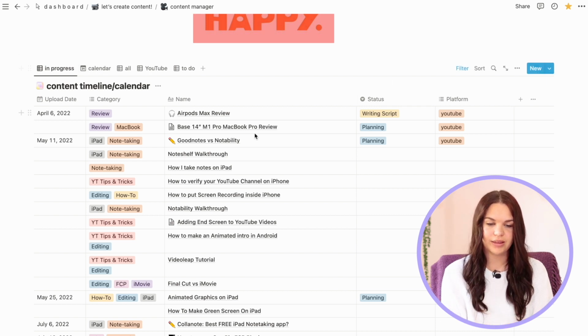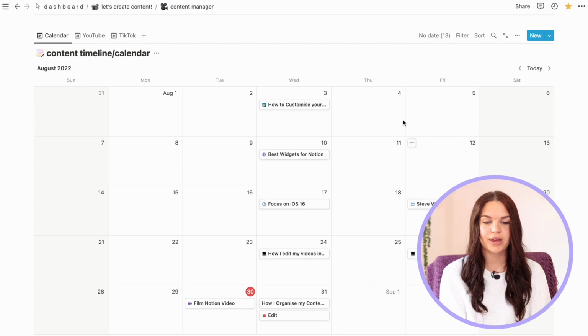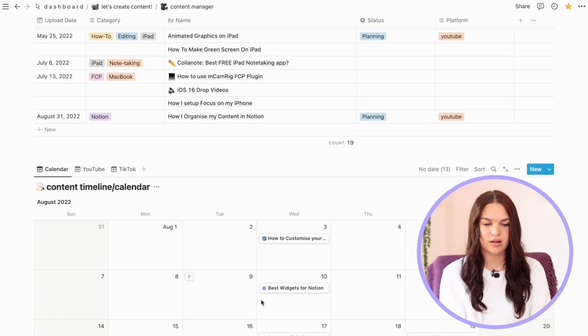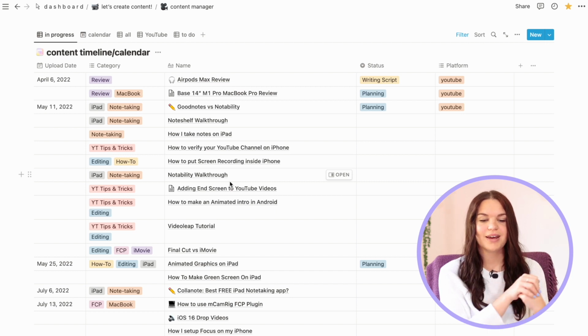So in here, in this database, what I do is I add in my video ideas, or I add in to-dos of when I want to film and when I want to edit this video. Especially if I have a lot going on in 1 month, I can easily view when I'm planning to do what in the calendar section here. So as you can see, you have all my video ideas here, and then this is the to-dos. You just use basic icons for these. So I can view the to-dos and the videos in one place on this calendar. But in this database, it's a bit more organized so that I don't have to view the to-dos and all the video ideas all in one place. I will get into that.